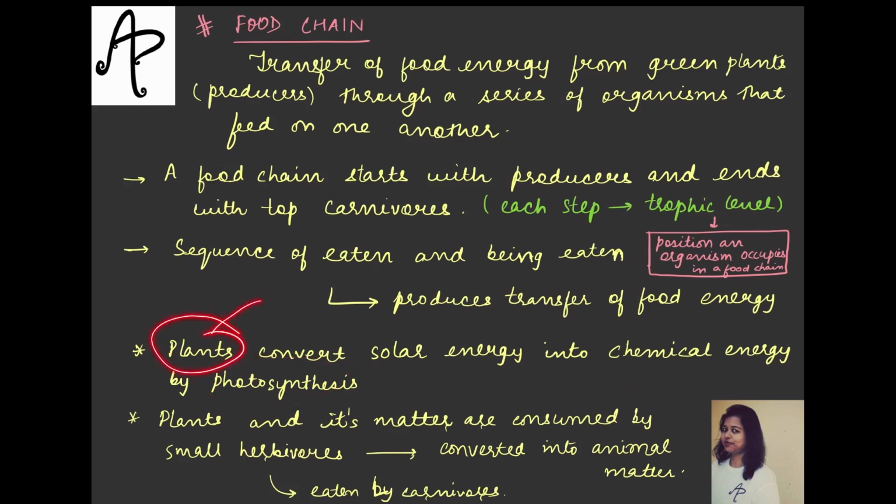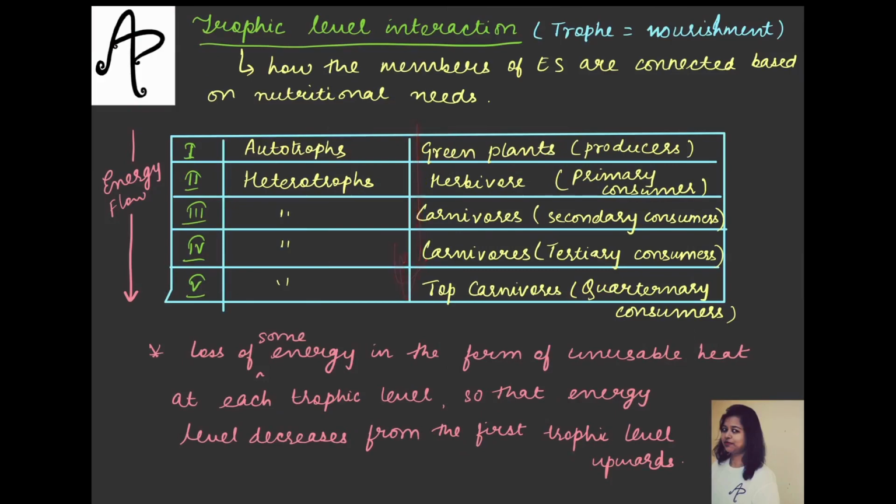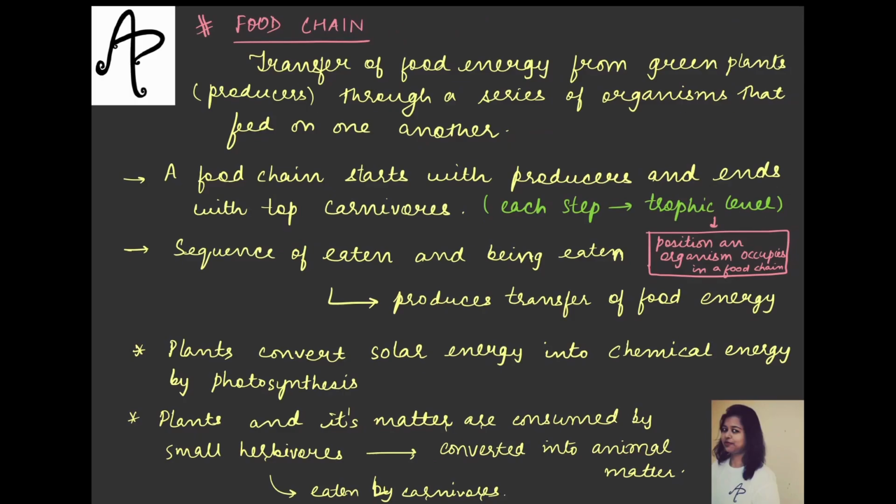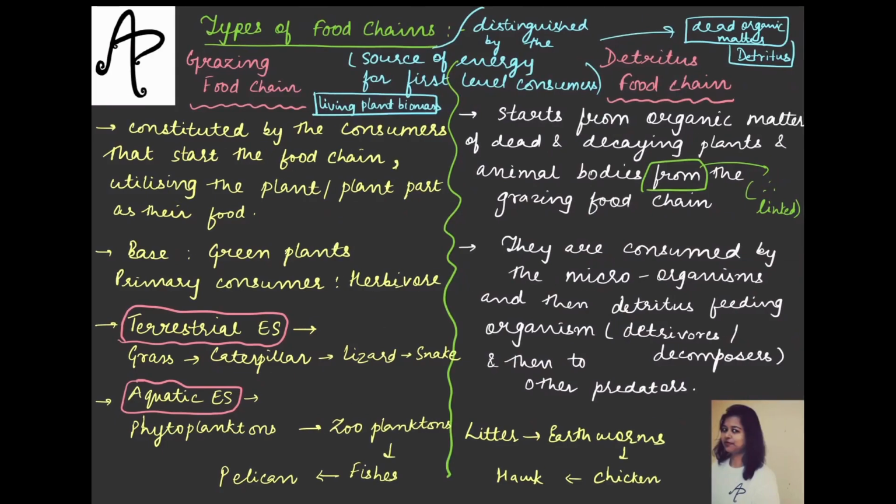Now the plants and some of the residue of the plant will be left. So the plants and the matter of the plant, let's say the leaf, the root, etc., will be consumed by small herbivores, small animals, let's say grass eating animals and plant eating animals, like goats. So they will be consuming those plants. Now when they eat them, they will be converted into animal matter because now it has been consumed. And then these small herbivores will be eaten by the carnivores. This is the simple thing we saw here, how one organism is being eaten by another organism. So this is how a food chain takes place.